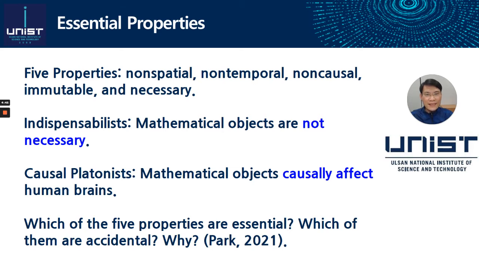Causal Platonists claim that mathematical objects, although abstract, are causally efficacious on human brains. The fact that mathematical realists have jettisoned two of the properties raises an interesting issue. What are the defining characteristics of mathematical objects? Which of the 5 properties are essential, and which of them are accidental? Mathematical realists owe us answers to these questions.